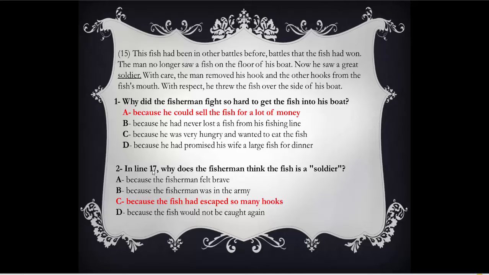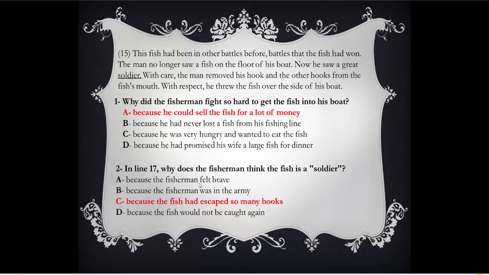In line 17, in this type of question, you have to count the lines until you reach the sentence in which there is the question. In line 17, why does the fisherman think the fish is a soldier? And as you see here, the word soldier is between inverted commas. It's an important word, a key word. So let's read the options.